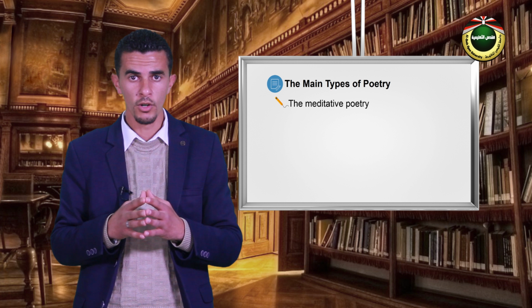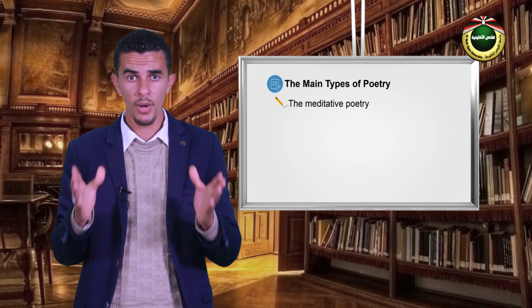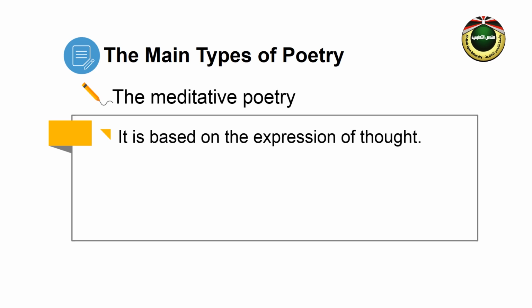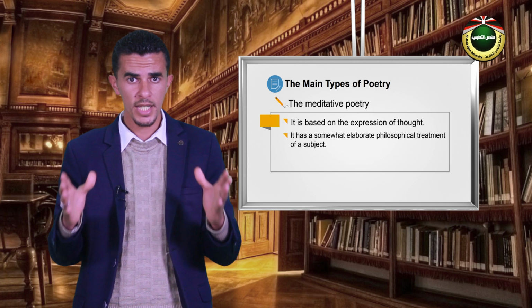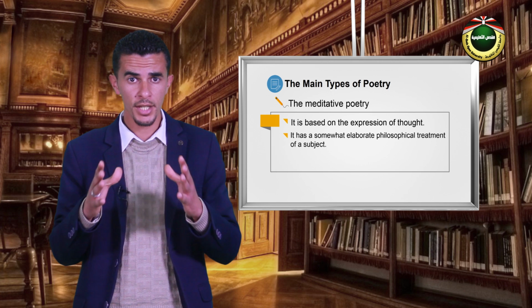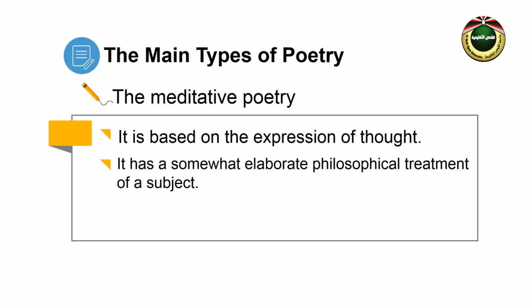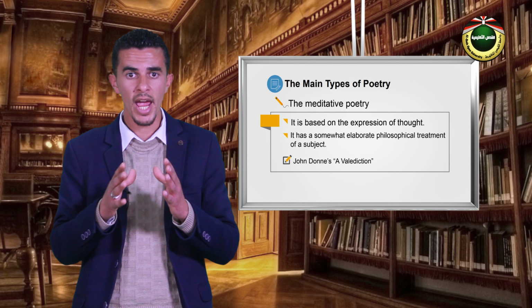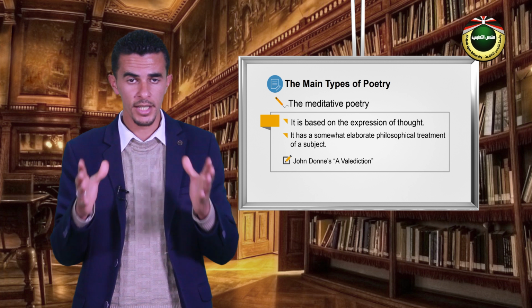The fourth type of poetry is meditative poetry. It is poetry that is based on the expression of thought. Generally speaking, we call a poem meditative when it has somewhat elaborate philosophical treatment of a subject. John Donne's A Valediction is an excellent example of meditative poetry.